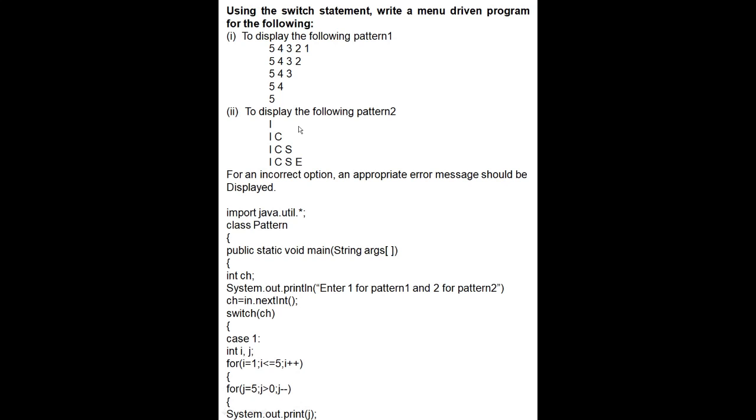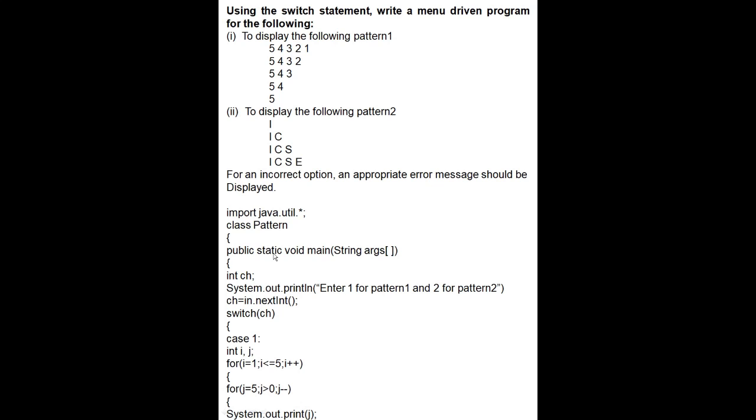Case 1. First we will write int i and j, because i is for the row and j is for the column, because we want to loop here, one for row and one for column. Now for i=1, it starts from 1 because the first row value will be 1, and i<=5 because there are 5 rows: 1, 2, 3, 4, 5. So i<=5, i++, curly bracket start for j. Now this is for column j.